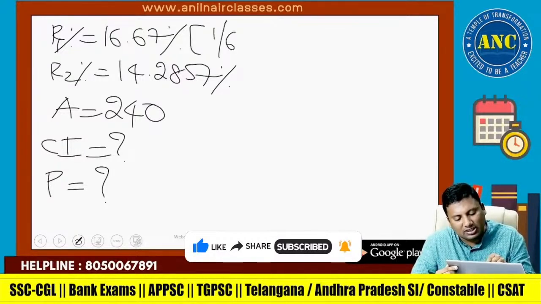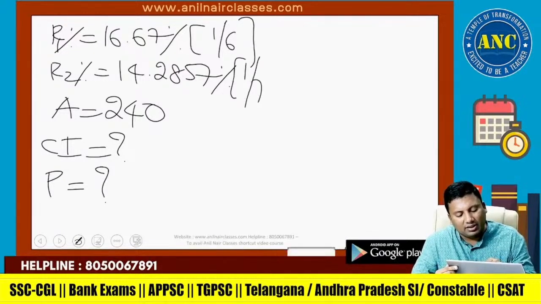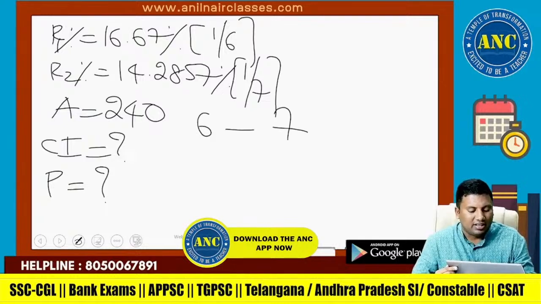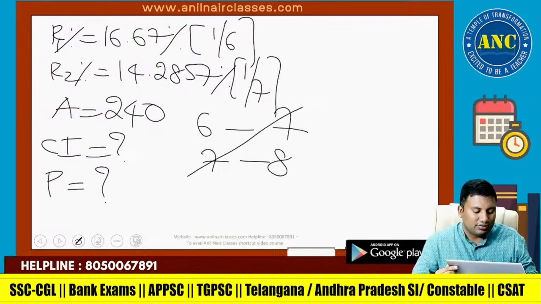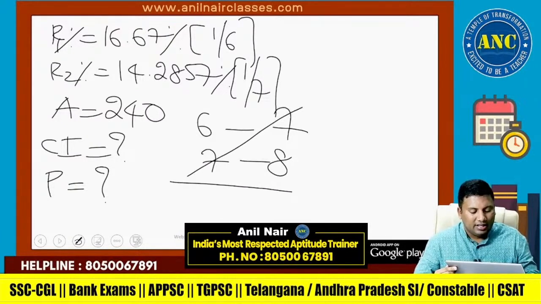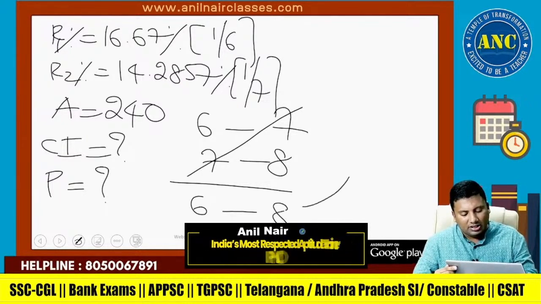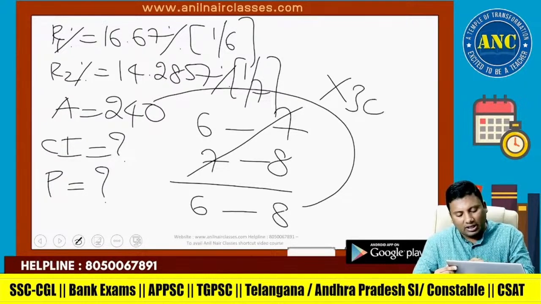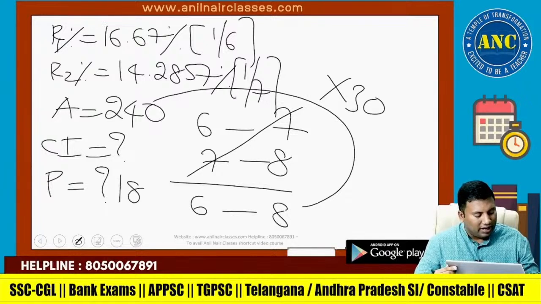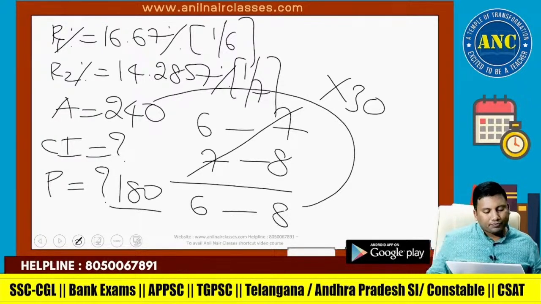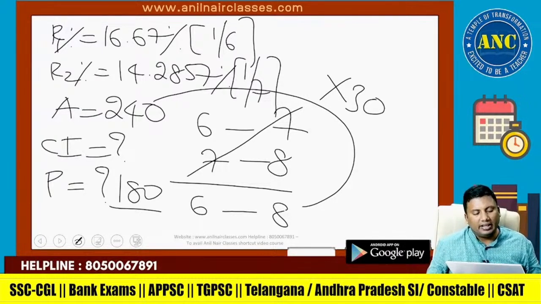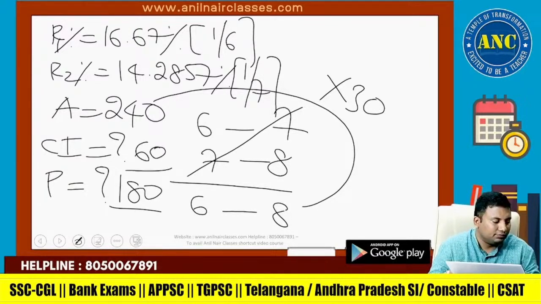This is 1 by 6, this is 1 by 7. 6 increases by 1 to 7, 7 increases by 1 to 8. 6 is becoming 8, and 8 is 240, so 30. 6 into 30 is 180. CI is 2 into 30. I hope it is clear.